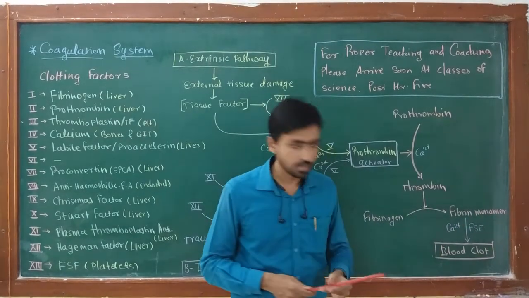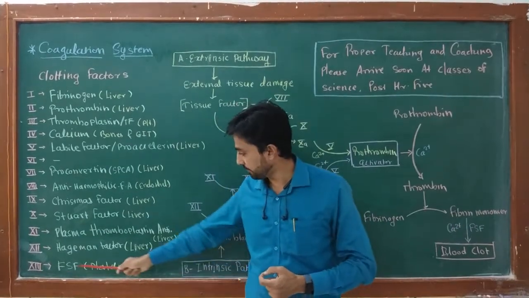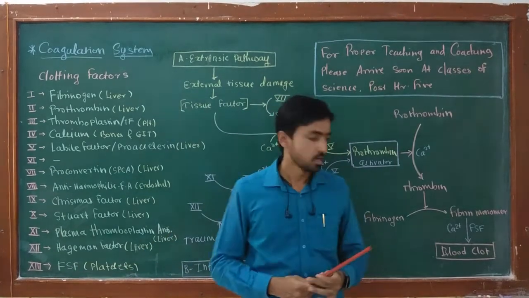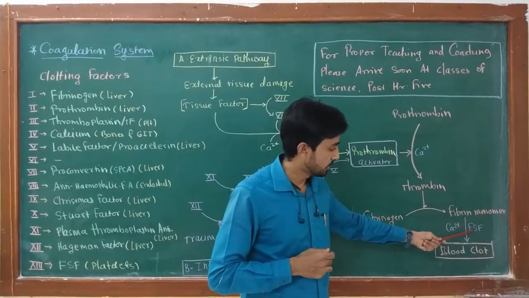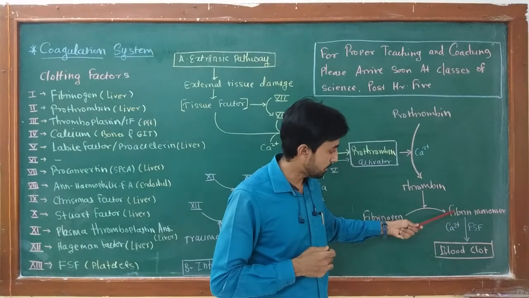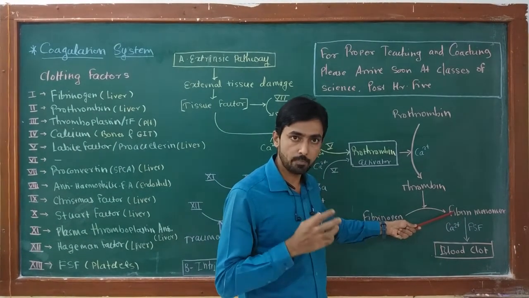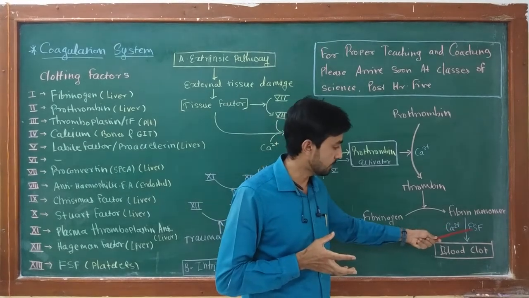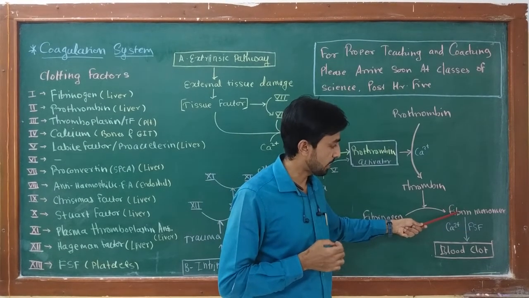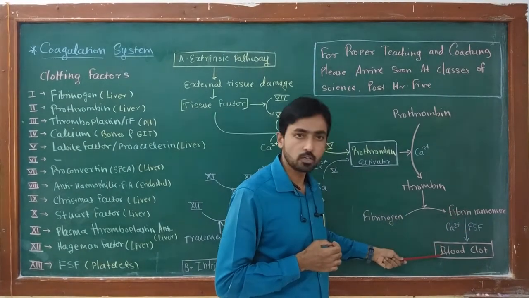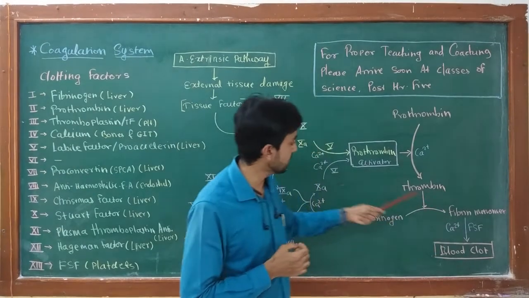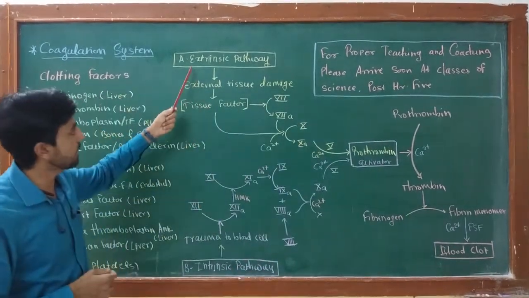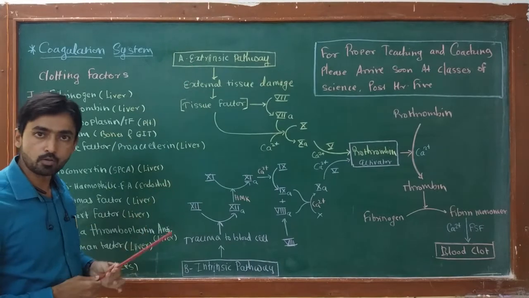So, last factor comes into the picture, that is FSF, fibrin stabilizing factor, that stabilizes the fibrin monomer by formation of covalent bond with the help of calcium ion, and this FSF by stabilizing fibrin forms blood clot. This is the end of extrinsic pathway of coagulation.